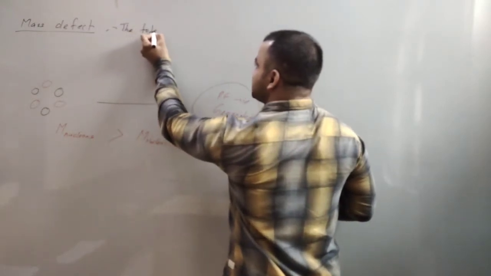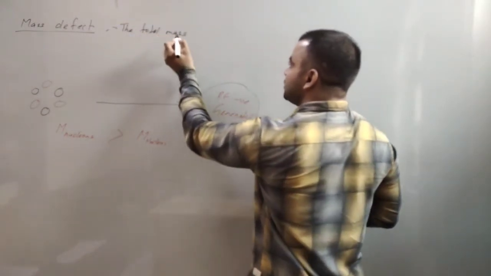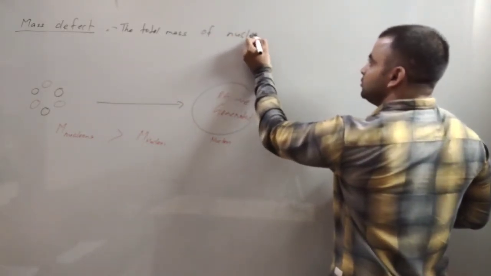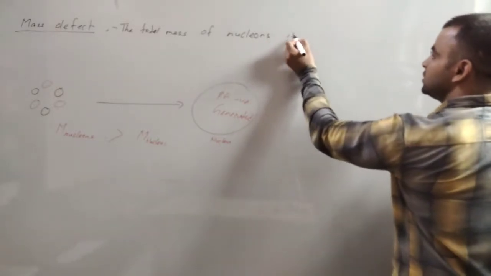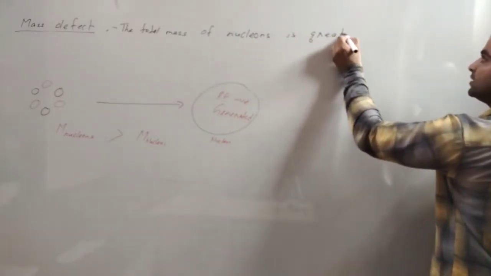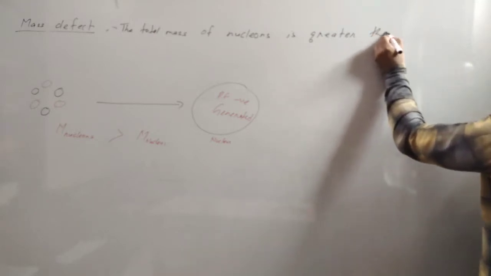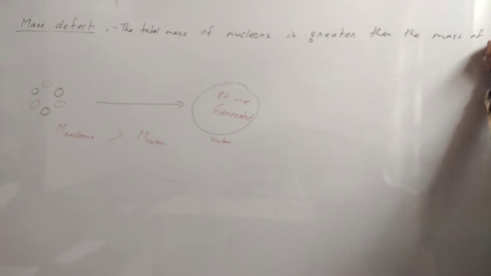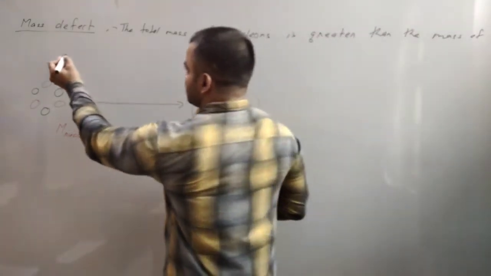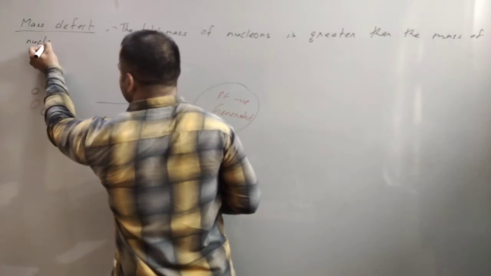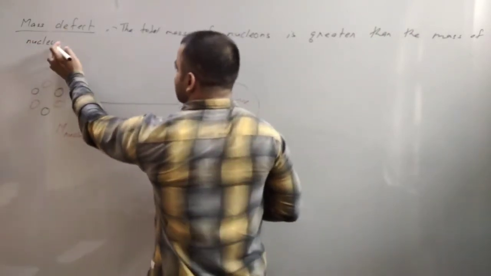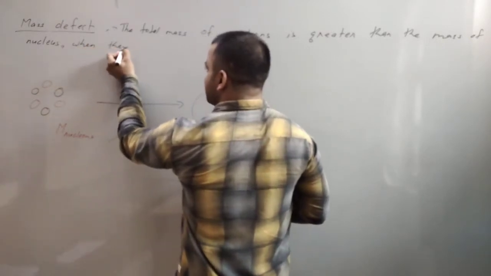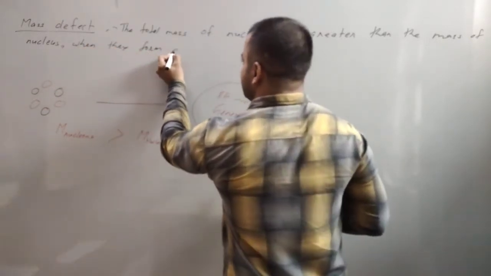The total mass of nucleons is greater than the mass of the nucleus when they form a nucleus.